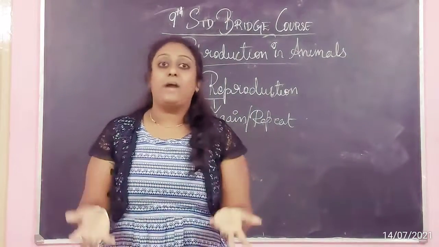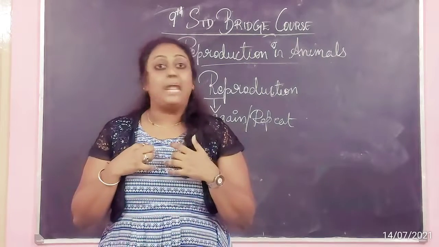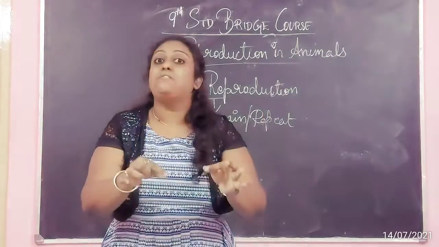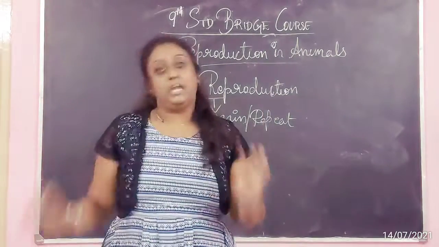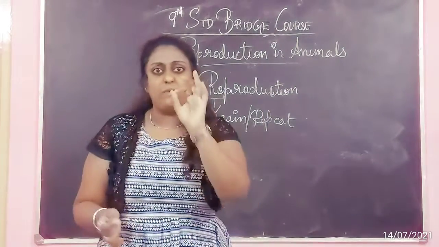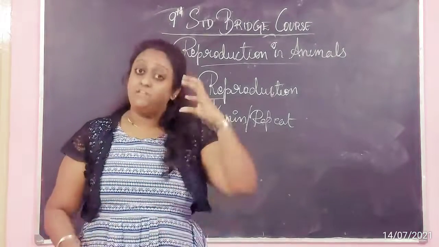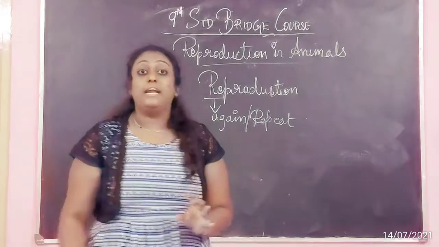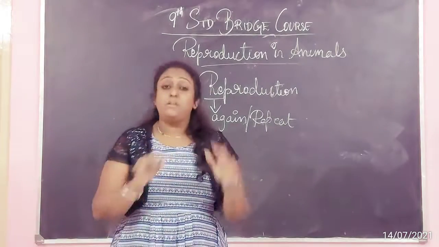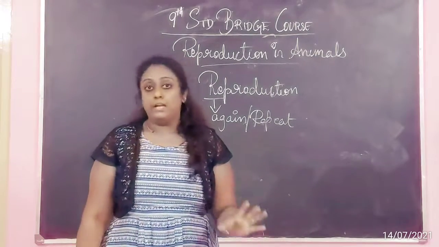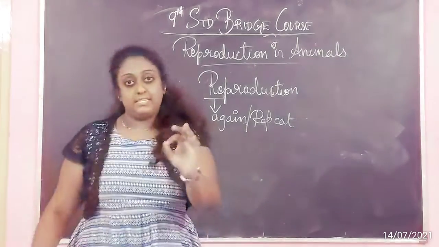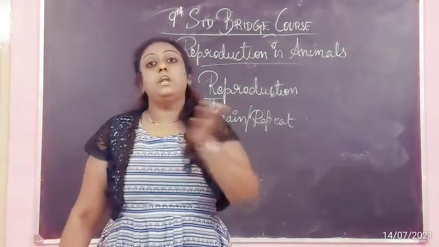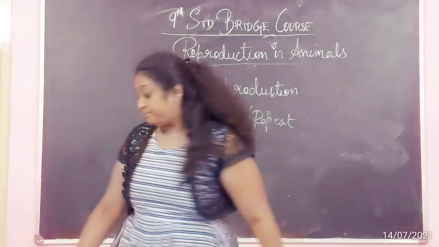Ecology means what? Our environment. What I said when I took the lesson on conservation of the environment: we are also part of the environment, but we are not on top of the environment. So we are also one part of the environment. So what should we do? We are also supposed to reproduce to maintain the ecology, that is, to maintain proper environmental circumstances. Understood? So now we know reproduction is necessary.